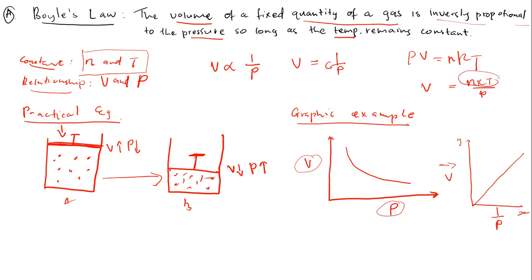R is already our constant, and n and T are kept constant. I'll just write C. And therefore, we're going to have V equal to C over P, which is the same as V equal to C multiplied by 1 over P, which is what I have just explained to you from the ideal gas equation. Okay, I hope that it is making sense.